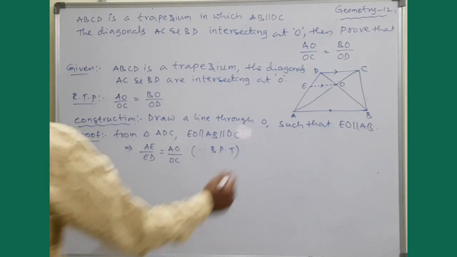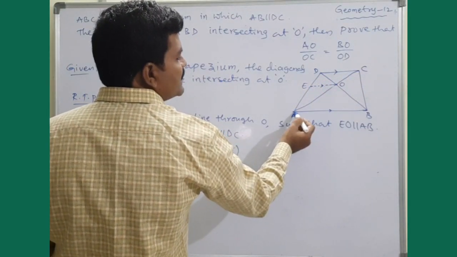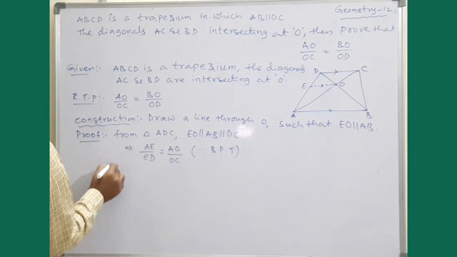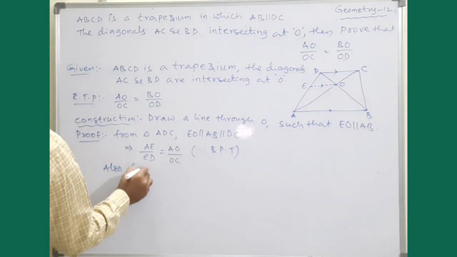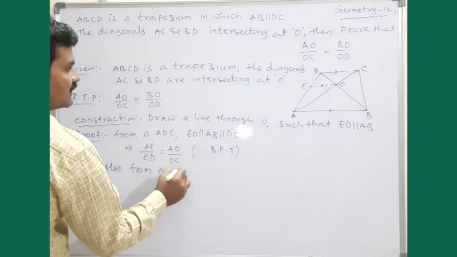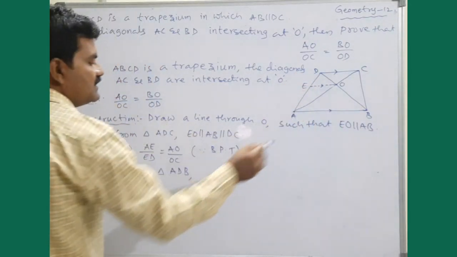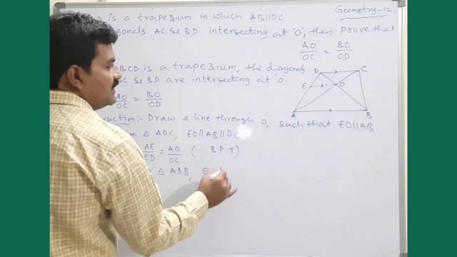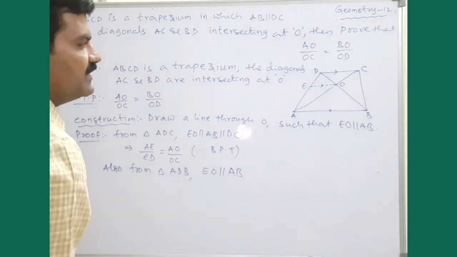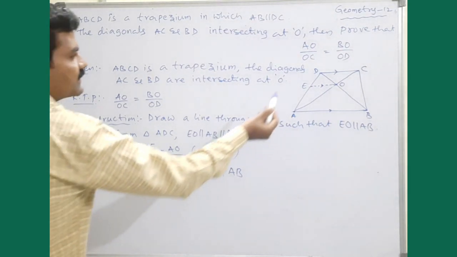Now we considered the triangle ADC. Now this time let us consider triangle ADB. So also from triangle ADB, in this, EO is parallel to AB. So now look at that.